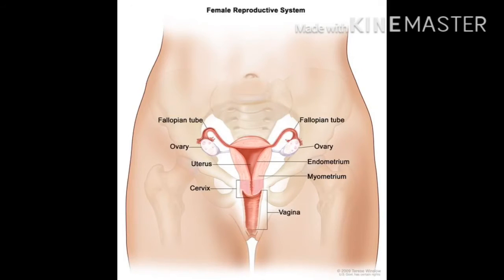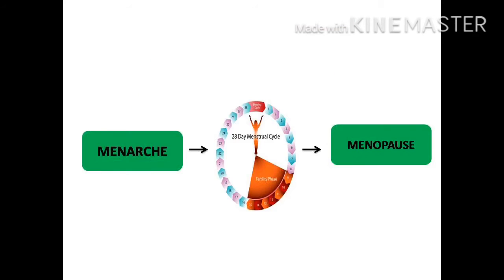So the normal, regular, natural change that occurs in the female reproductive system: the first period begins in early adolescence, called menarche, and menstruation stops occurring after menopause, which occurs around 45 to 55 years of age.